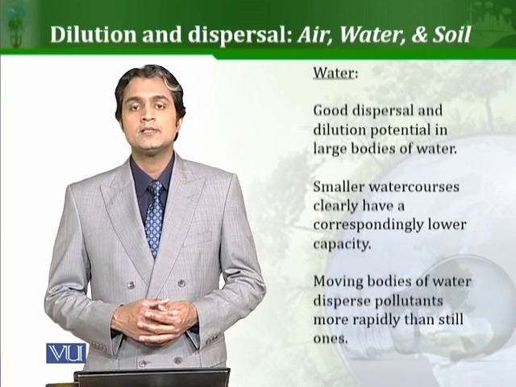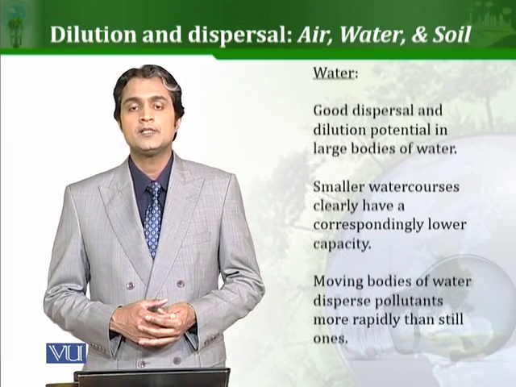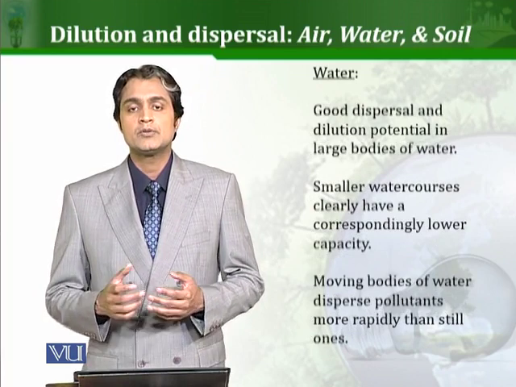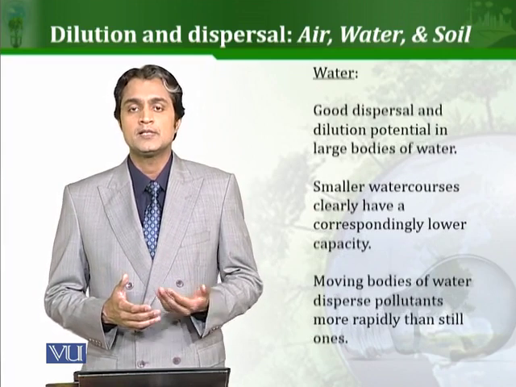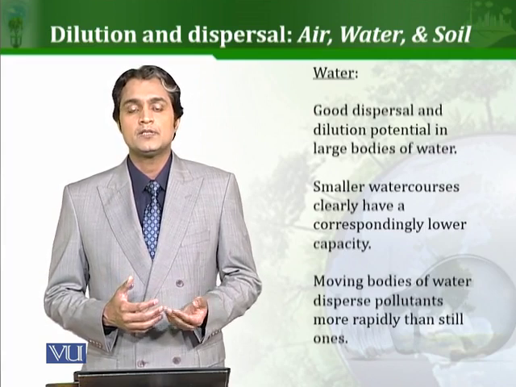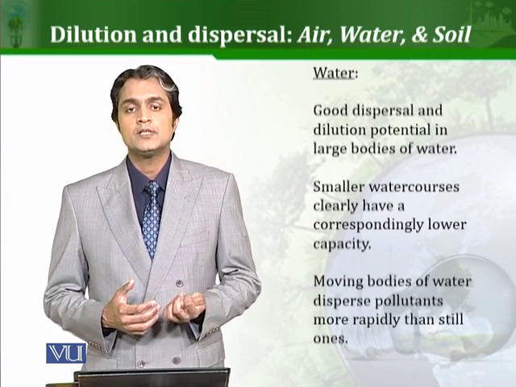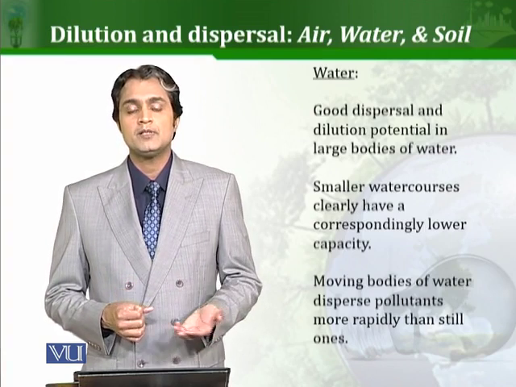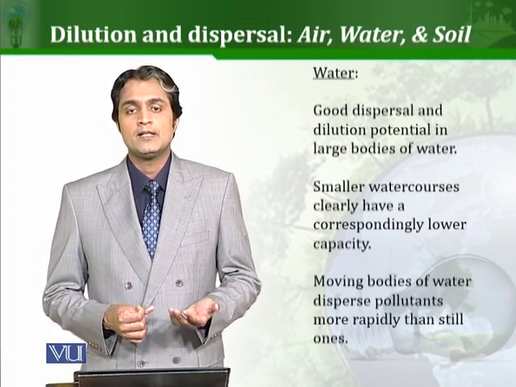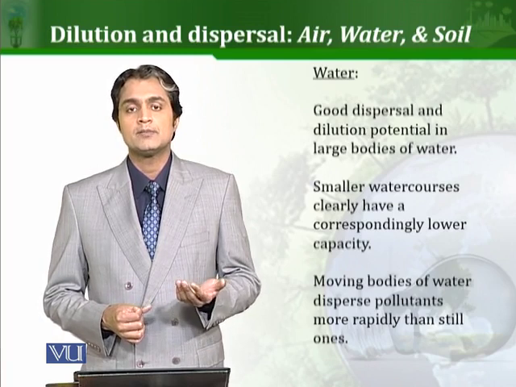Water is another second large medium through which the pollutants can be dispersed in the environment and their concentrations can be diluted, can be decreased. Obviously, the pollutants which are water soluble will be more easy to be dispersed by using water streams maybe and other water bodies, and the concentration of the pollutants can be decreased in this way.